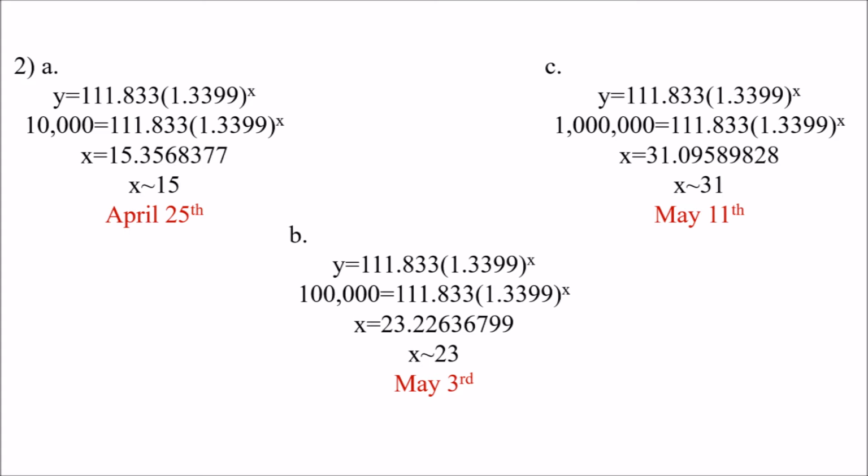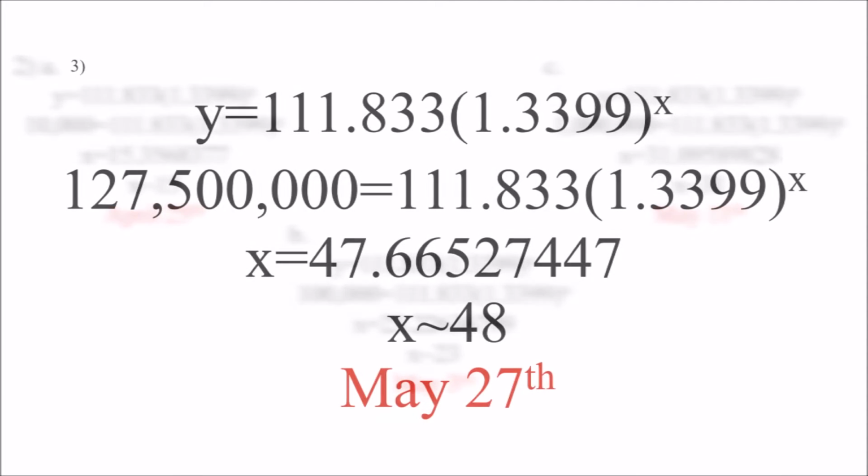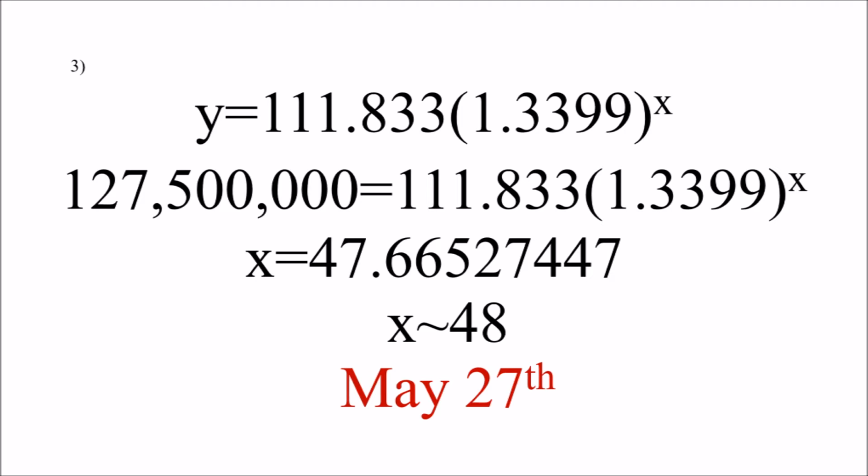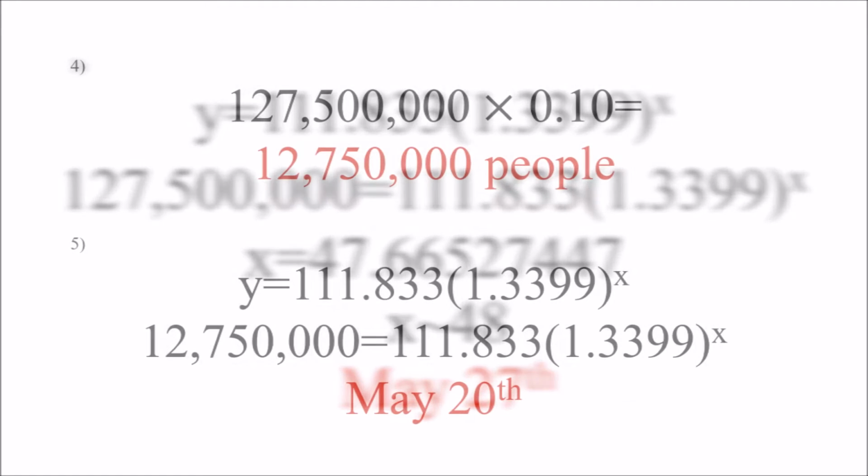By April 25th, 10,000 people are expected to be infected. By May 3rd, 100,000. And by May 11th, 1 million people are expected to be infected. The total population for Mexico is 127 million. By inserting this number for y and solving for x, I discovered at what point we expect the entire population to be infected. I have found that by May 27th, the entire population of Mexico will be infected.